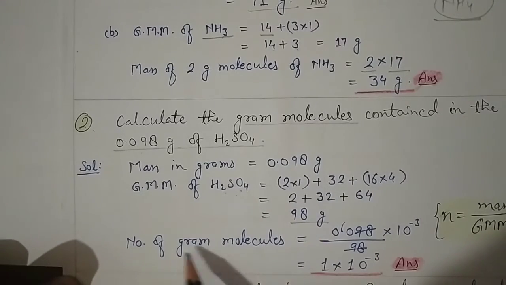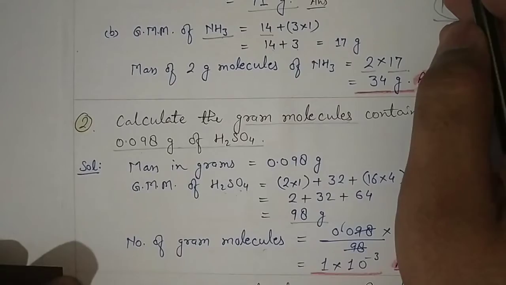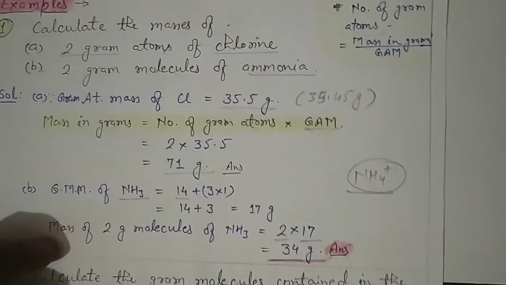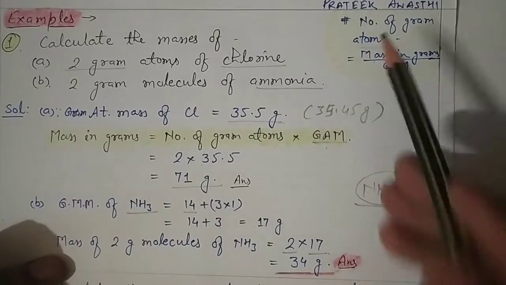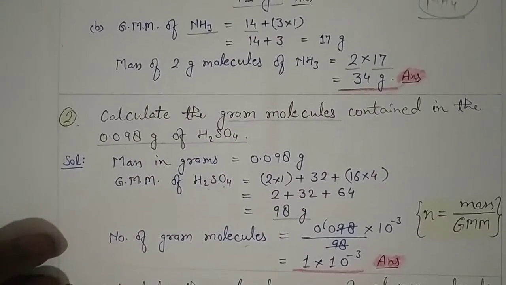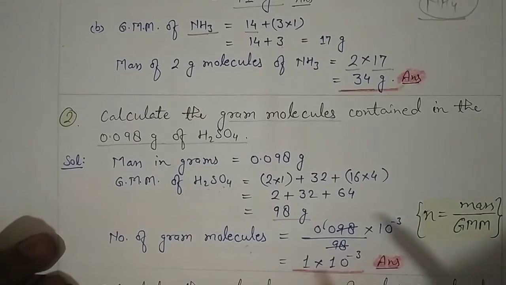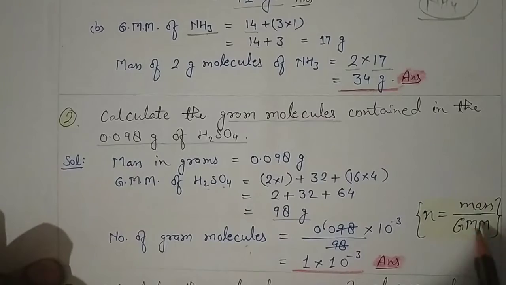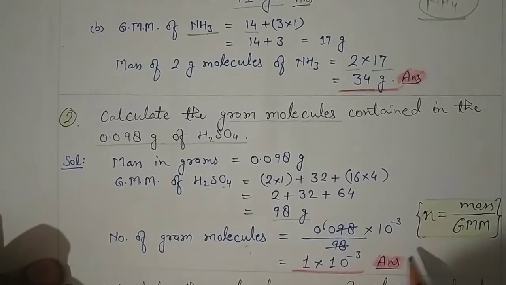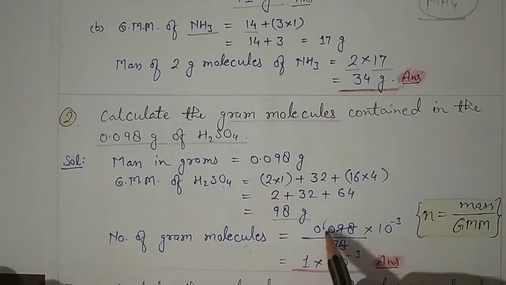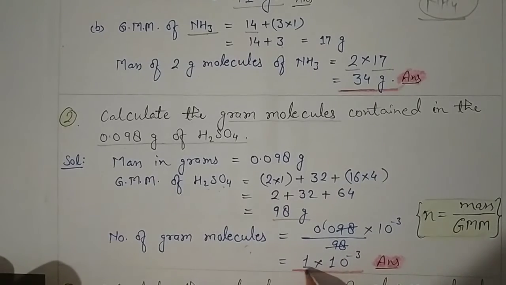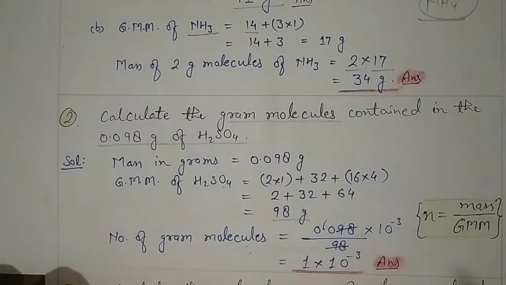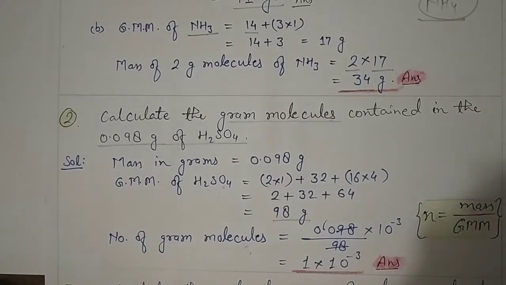Now the formula: in place of gram atoms, you will get gram molecules in this formula. So number of gram molecules would be equal to mass in grams upon gram molecular mass. That is 0.098 upon 98, and you will get your answer, 1 into 10 to the power minus 3, as the number of gram molecules of H2SO4.